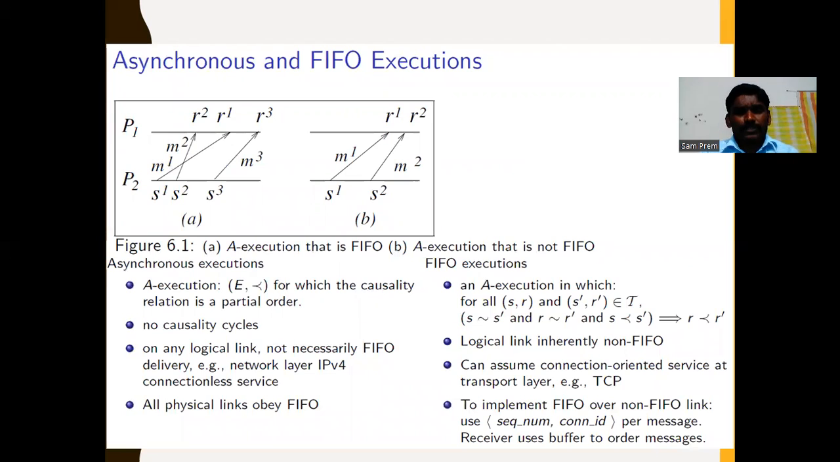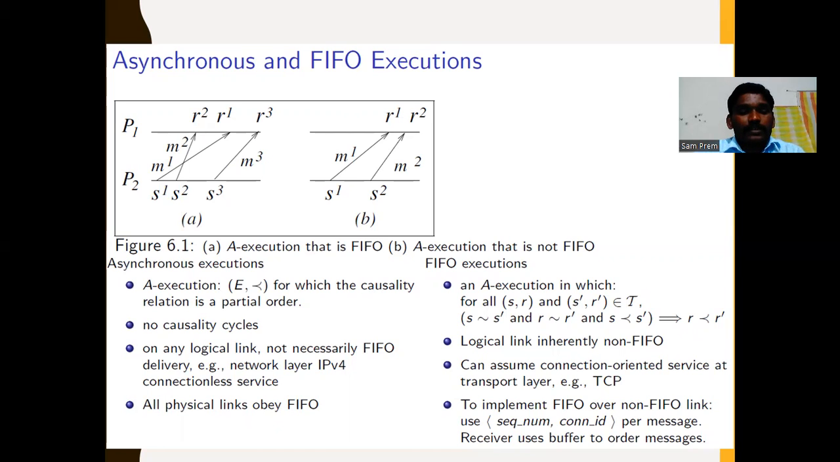Next, asynchronous and FIFO execution. See the diagram. This is asynchronous execution with FIFO order. Here P1 and P2 are the two processes, with three events: S1, S2, S3 are send events and R1, R2, R3 are receive events. So this first diagram shows FIFO asynchronous execution, which means the message will be delivered in first in, first out order.